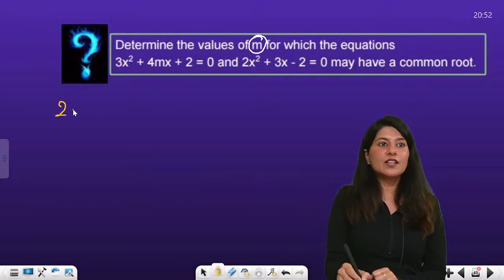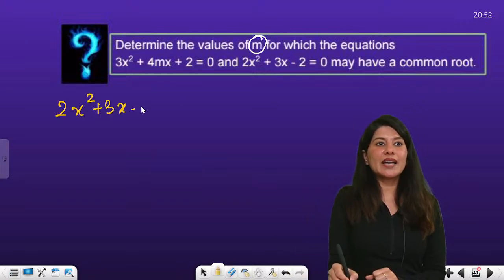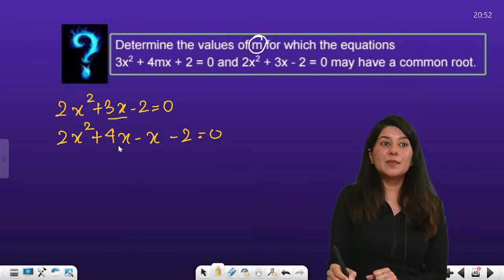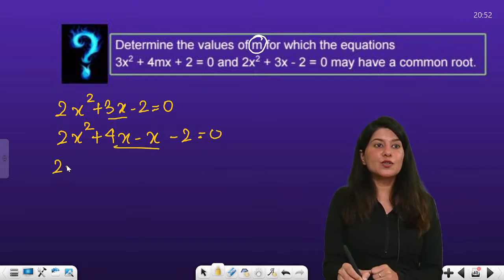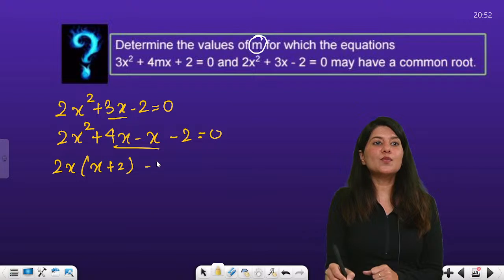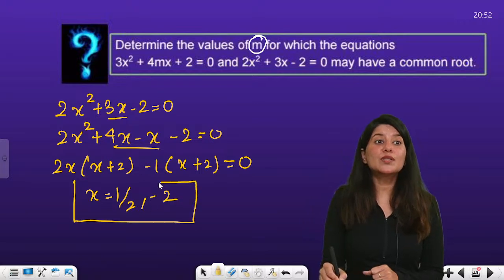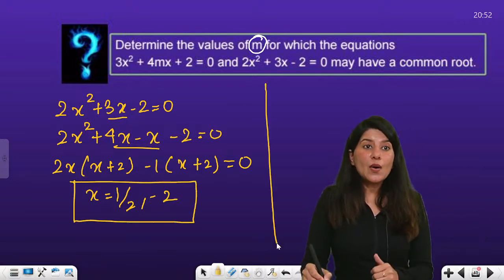So let's do that. 2x square plus 3x minus 2 equals 0. 2x square plus 4x minus x minus 2 equals 0, splitting the middle term. So 2x can be taken common, x plus 2, minus 1 can be taken common, x plus 2. So x equals half, comma, minus 2. That means both the roots are known to us. Now I'll be taking cases.